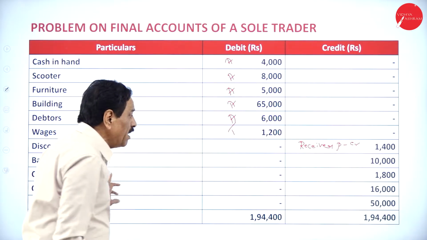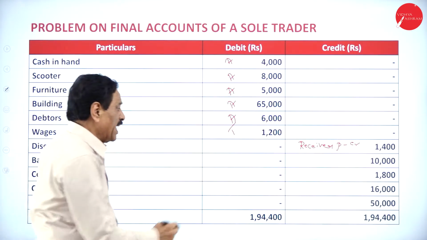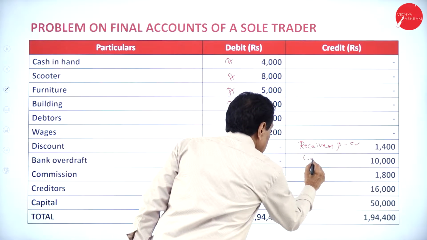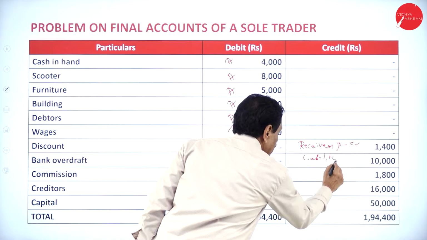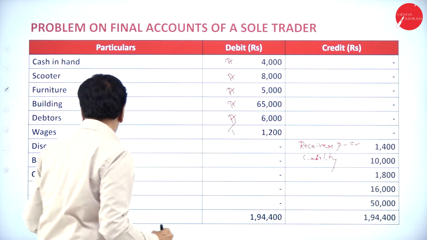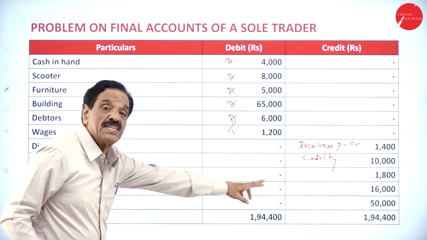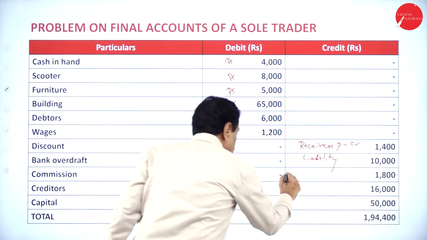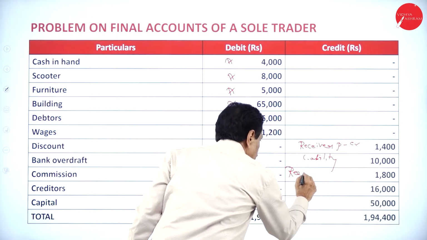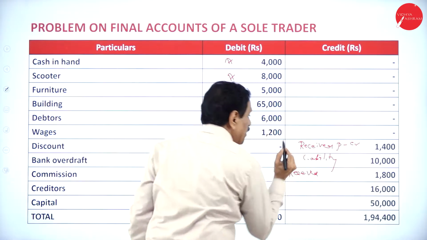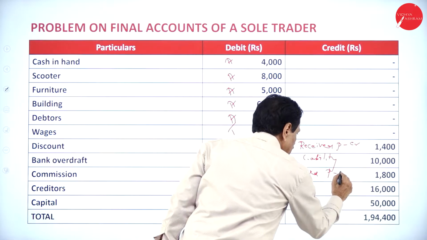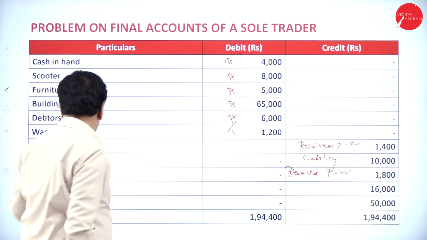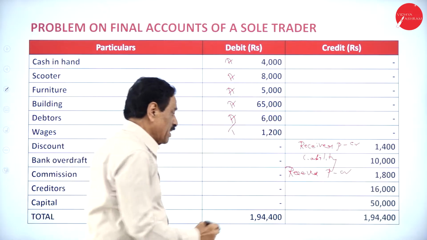Then what have we got? Bank overdraft is a liability. Directly it will come on the liabilities side. Then commission, which side is it? Credit side means received. It will come in the profit and loss account, credit side. Then what do we get? Creditors is a liability.